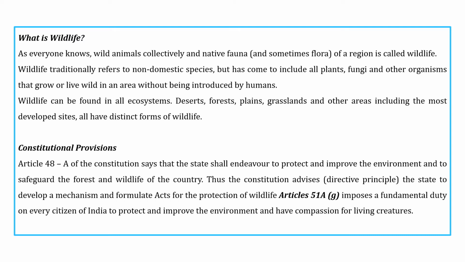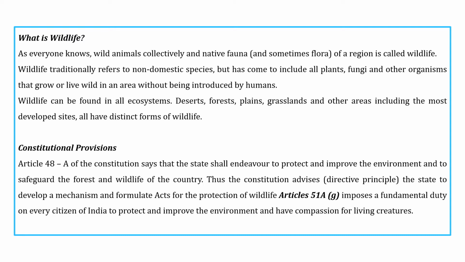It is also called your ecosystem. So wildlife is also found in terms of your ecosystem. It also includes deserts, forests, plains, grasslands and any other area where we can find a number of distinct forms of wild animals. It means the different types of species and animals.